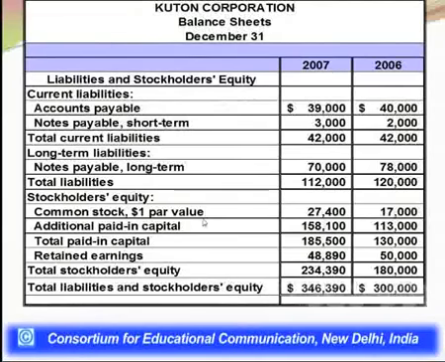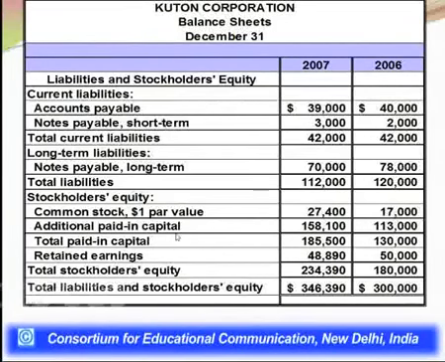It means the company issued these shares at $1 each. So the company has 27,400 shares as of date in 2007, and they had 17,000 shares in 2006, right? Since the par value of a share is $1, the number of shares multiplied by $1 gives you the value in monetary units.